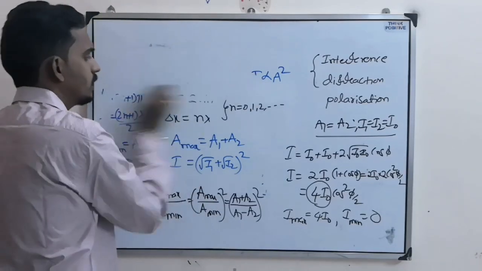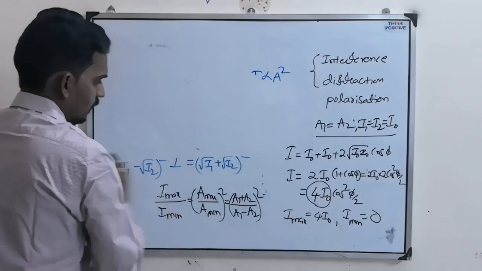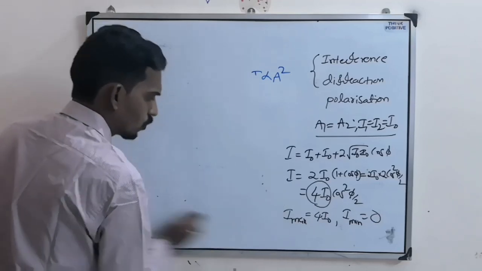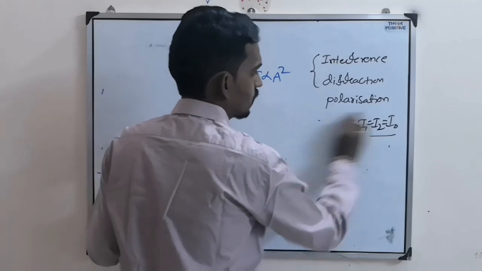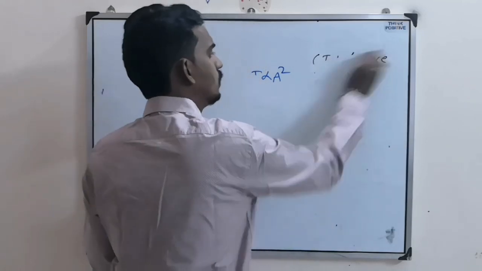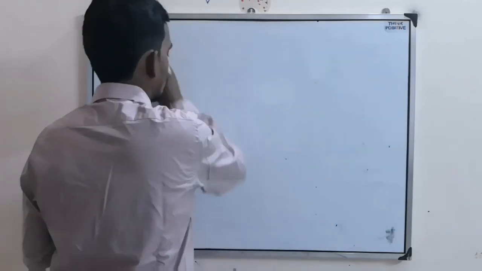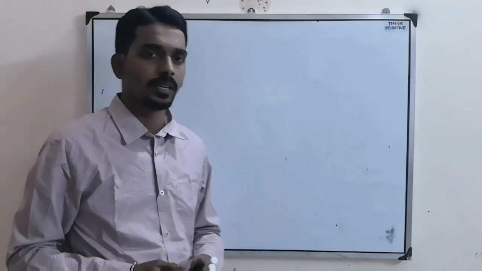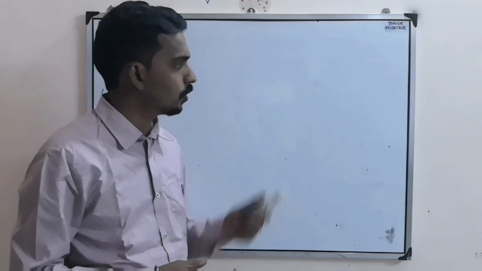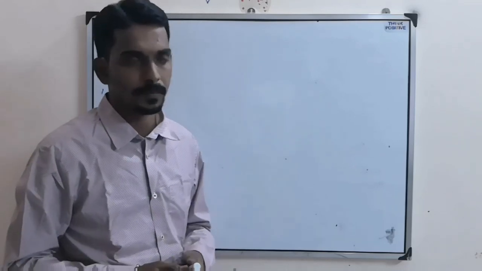Based on these conditions, we can get the first kind of question. I'll show you examples also, and we'll solve the numericals like in previous classes. Today we will study only interference. Next class we'll study diffraction and polarization.